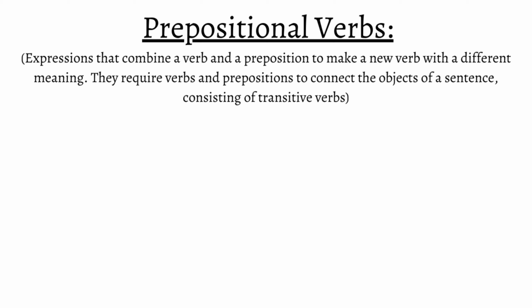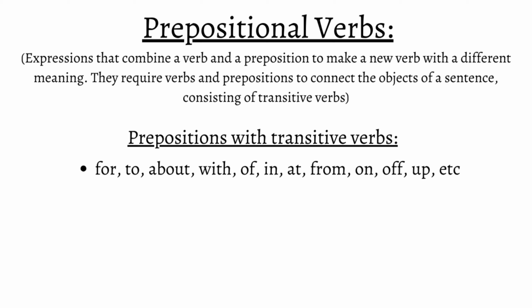cannot stand by themselves. Some very common prepositions connected with transitive verbs are for, to, about, with, of, in, at, from, on, off, up, and more. These prepositions can be placed with almost any verb, and when placed, the meaning of the verbs will change indefinitely. In this video, I will explain the meaning of each prepositional verb in comparison to its original version.